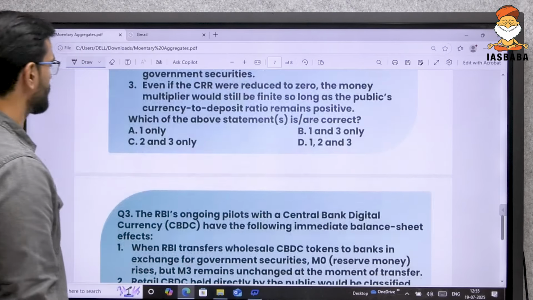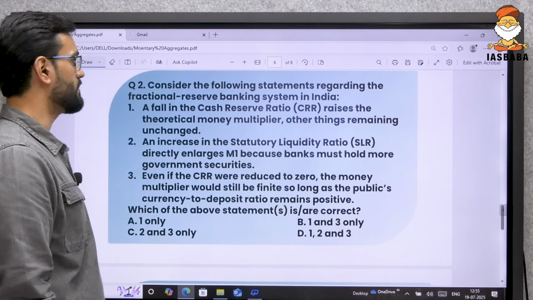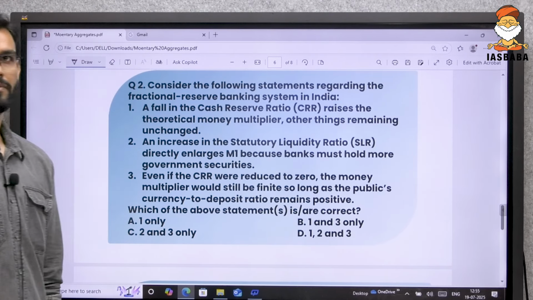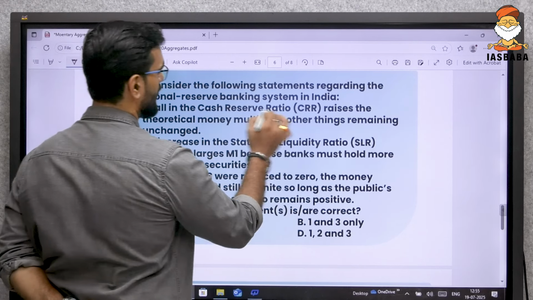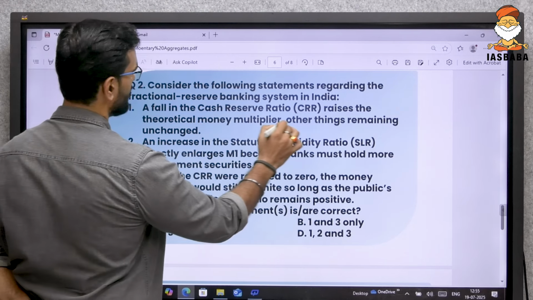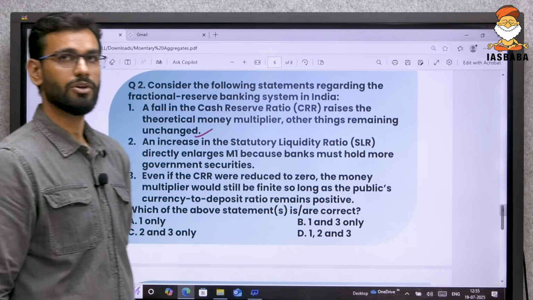Then, try to solve this question, guys. Which of the following statements are correct with respect to the fractional reserve banking system in India? A fall in the cash reserve ratio raises the theoretical money multiplier, other things remaining unchanged. Is this right or wrong?